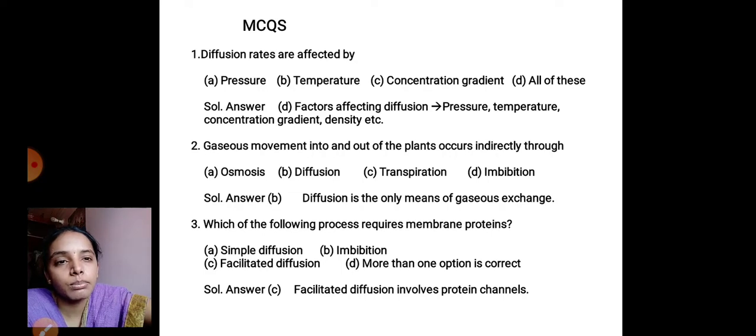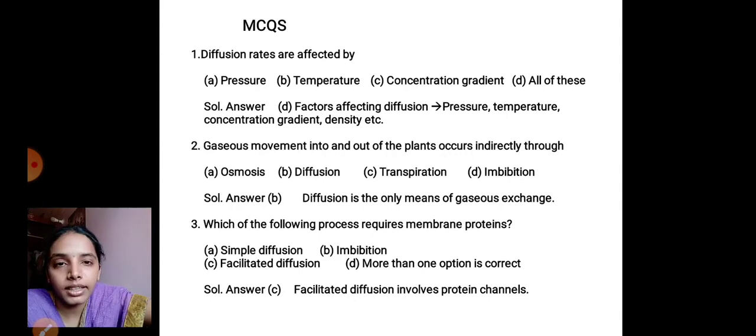First option simple diffusion, imbibition, facilitated diffusion. More than one option is correct. So simple diffusion involves the movement of molecules from higher to lower concentration. Imbibition is nothing but the absorption of water by solid particles.